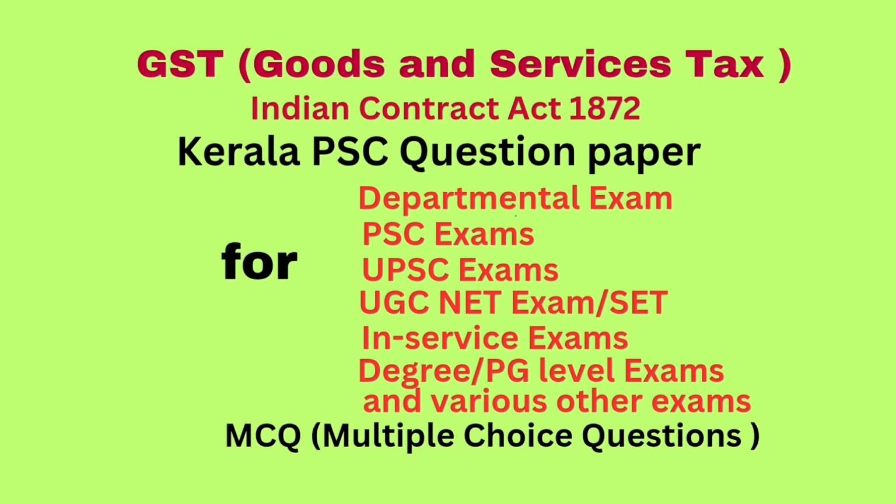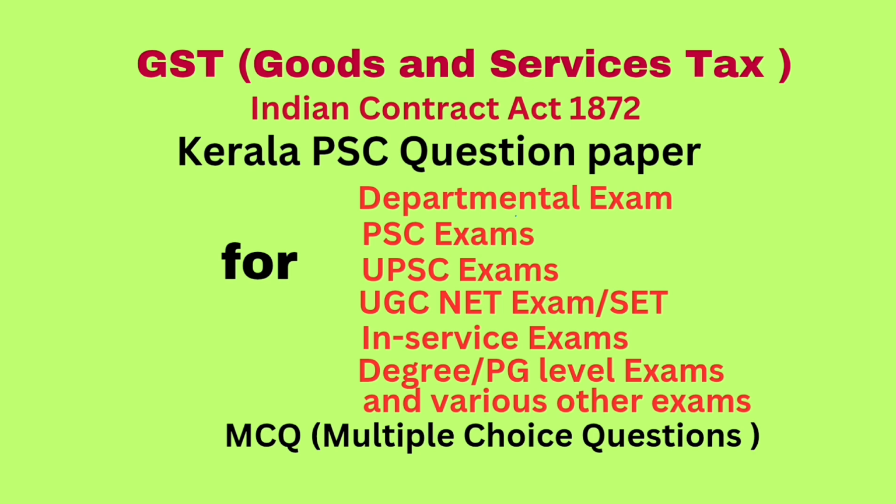Question number 75. A contract by which one person promises to save the other from loss caused to him by the conduct of the promiser himself or by the conduct of any other person is called, answer, contract of indemnity. Question number 76. Consent is said to be free when it is not caused by, answer, coercion, undue influence, fraud or misrepresentation, all of the above.